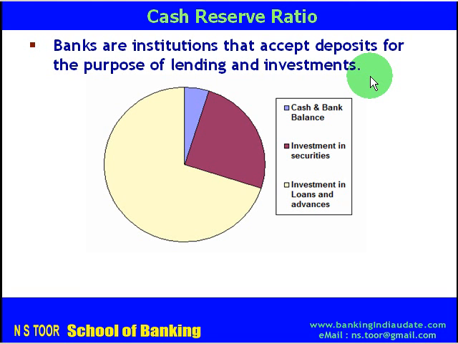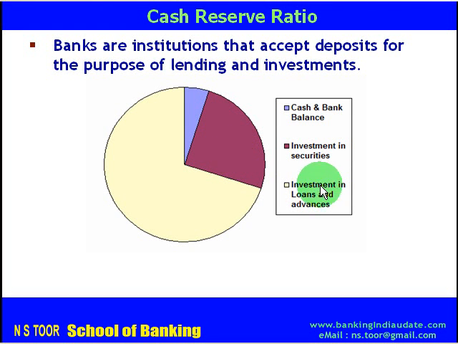Whatever deposit the banks are accepting from public, it is deployed broadly in these three categories. A part of this, rather a small part of this, is maintained as cash balance or bank balances. So this is represented by this portion. Another portion that is invested in securities. Now these securities can be government securities, these securities can be corporate securities. So this is represented by this portion.